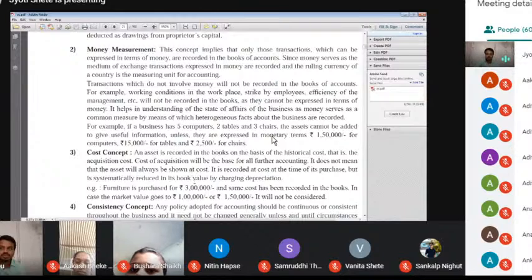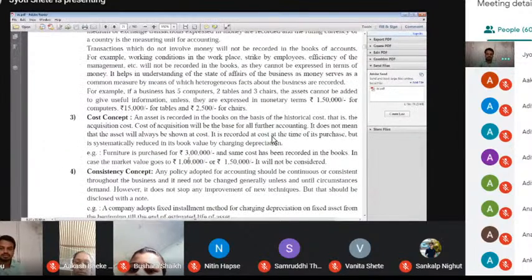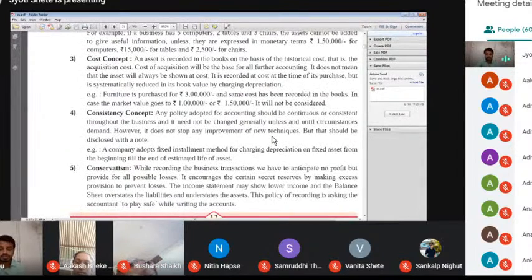The next point, cost concept. What is meant by cost concept? An asset is recorded in the books of account on the basis of historical cost, that is, the acquisition cost. The cost of acquisition will be the basis for all further accounting. It does not mean that an asset will always be shown at cost.